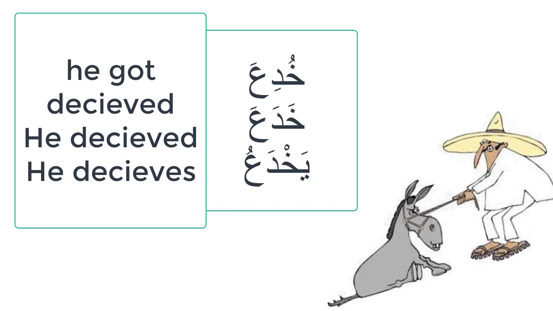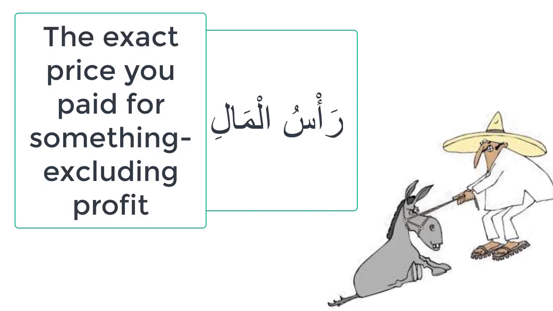خدع is again the passive form of the verb خدع. It is from خدع يخدع, which means to deceive, to scam someone. The most important word here, I think, is رأس المال. رأس المال is the exact price that you pay for something. Here, as you can see, the thief said, I gave him the donkey برأس ماله, with the price that we had bought it for. What he means to say is that we robbed another person and we got robbed as well. So there's no loss.